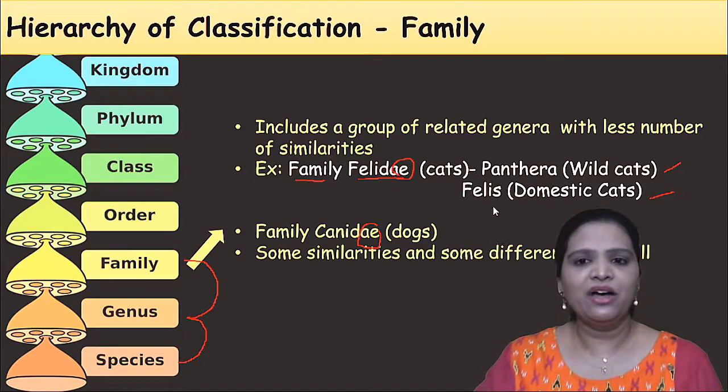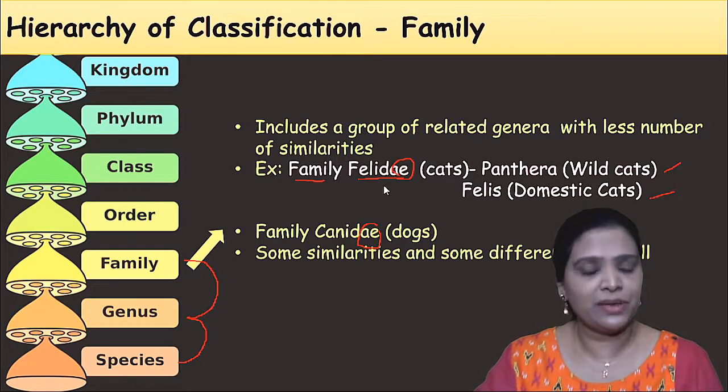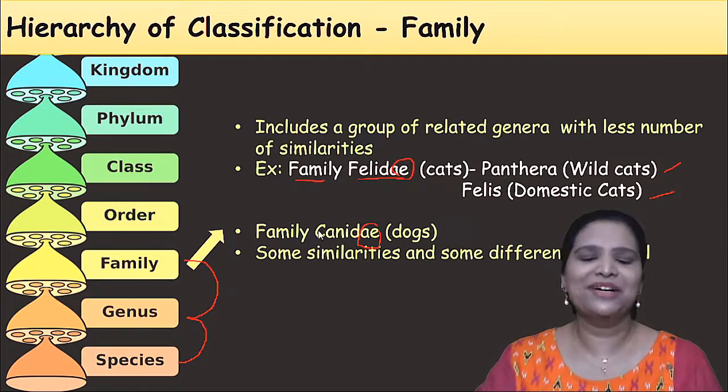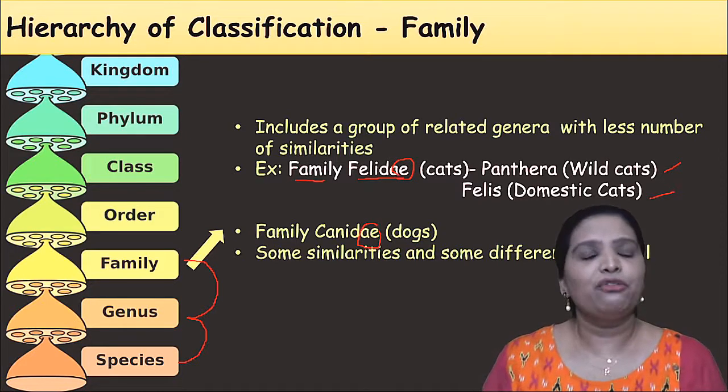Panthera and Felis are both under the family Felidae, the cat family. Similarly, family Canidae, dogs. All the different types of dogs come in this family. So like this, there will be some similarities and some differences, and all come under family.